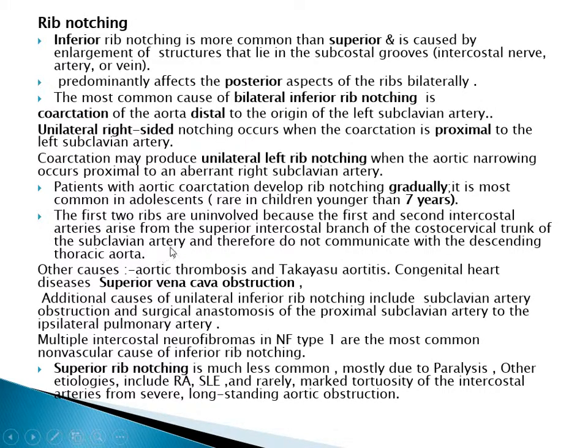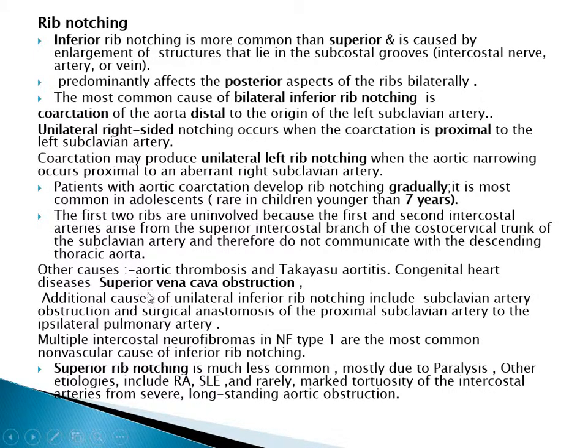In patients with aortic coarctation, rib notching develops gradually. It is most common in adolescents and rare in children younger than 7 years. The first two ribs are uninvolved because the first and second intercostal arteries arise from the superior intercostal branch of the costocervical trunk of the subclavian artery and therefore do not communicate with the descending thoracic aorta.